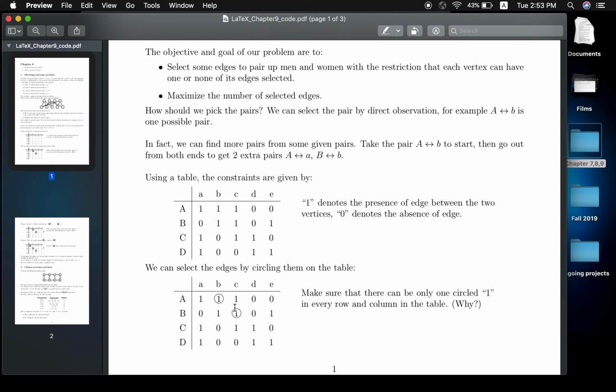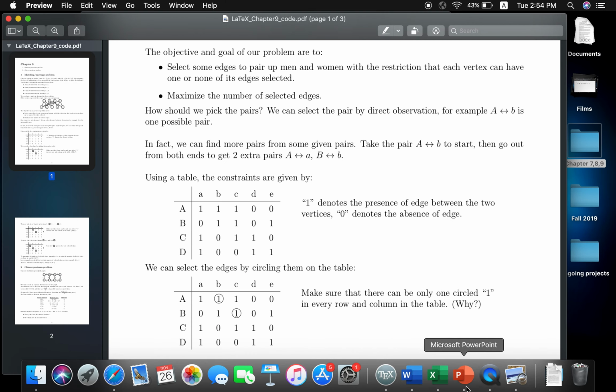For example, if you want to pick these 2 edges, then you put a circle on those entries, and remember you better put the circle on the number 1, because 1 means there's an edge, otherwise there's no edge for the pair. So you won't put the circle on the 0.